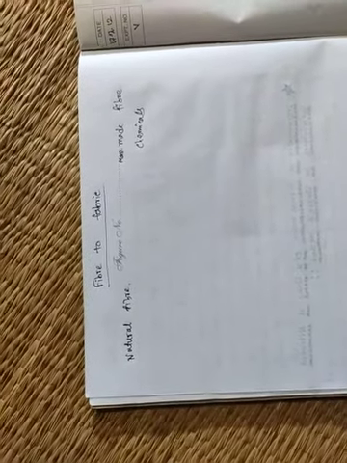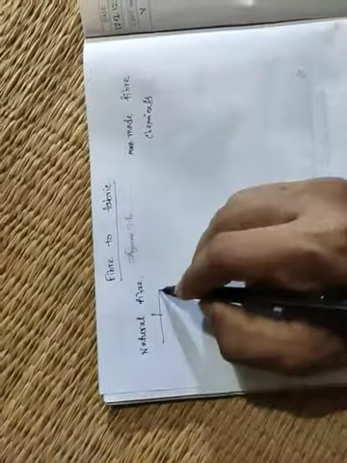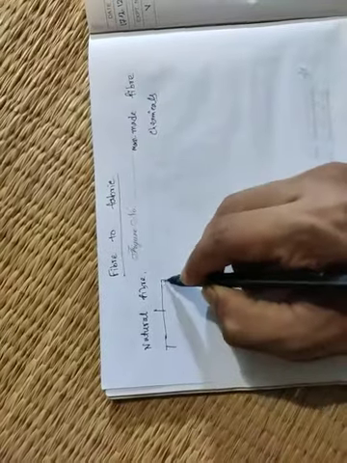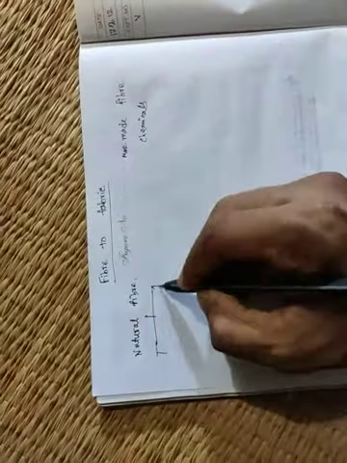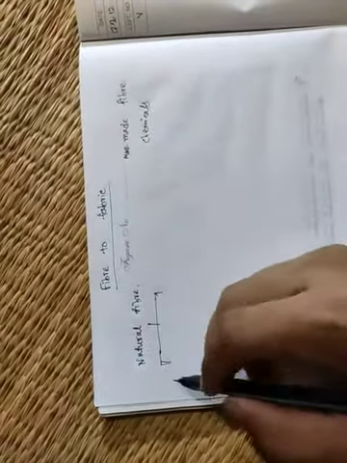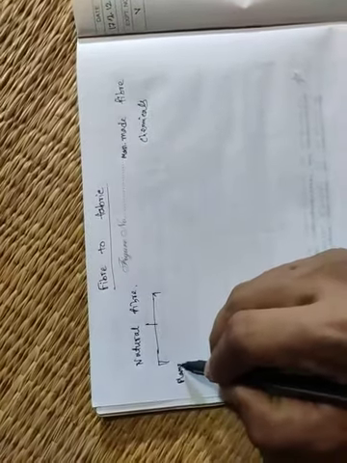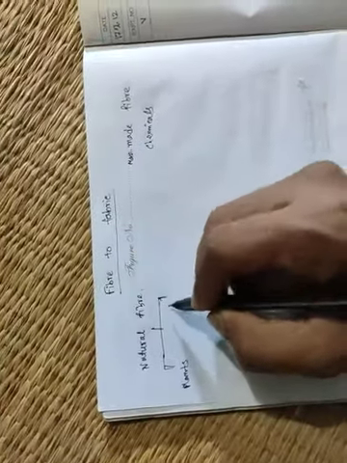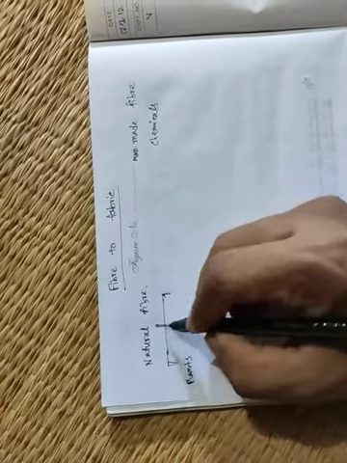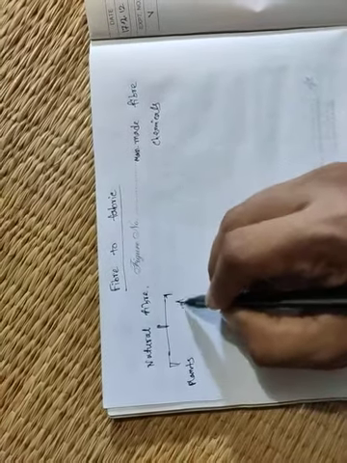Now there are two types of natural fiber. The first one we get from plants, and we can also get natural fiber from animals.